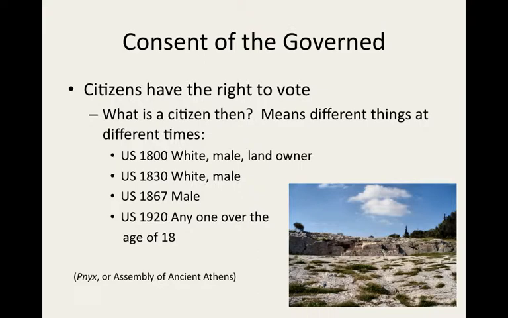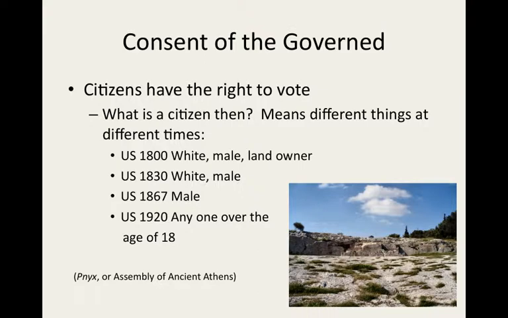If you look at just the United States, in 1800 you were considered a citizen only if you were white, male, and owned land. You could not rent and vote. By 1830 they took the land ownership requirement away, and you just had to be white and male.